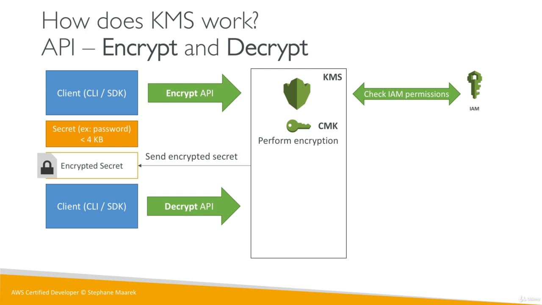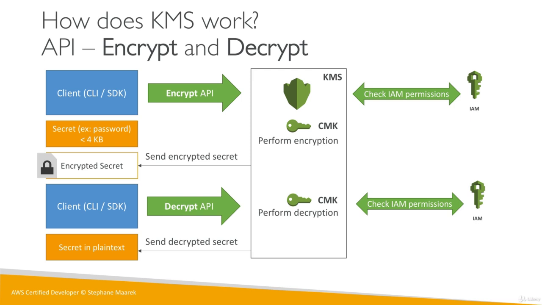Now we want to decrypt our secret, so we're the client and we say, hey, we'd like to decrypt the secret, let's use the Decrypt API. And by the way, here's the CMK that enabled the encryption in the first place. KMS says, okay, let's check your IAM permissions, making sure you do have access to this CMK and that you can perform the Decrypt API. Yes, you can. KMS will decrypt the secret for us and send us back the decrypted secret. So as you can see here, all the encryption and decryption happen KMS side, and it checks for the IAM permissions. So that's it for the basics of KMS.